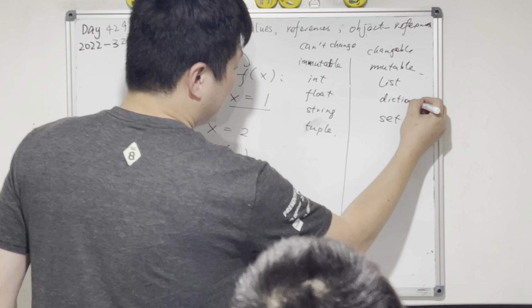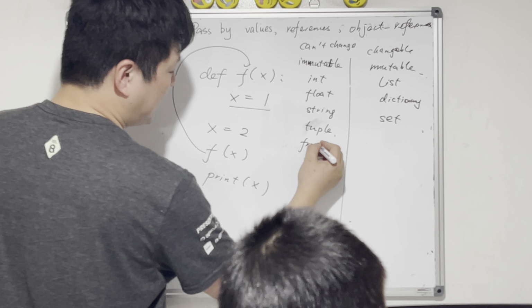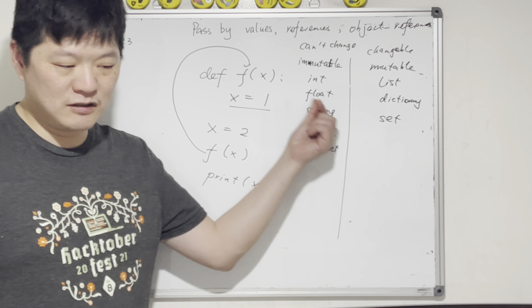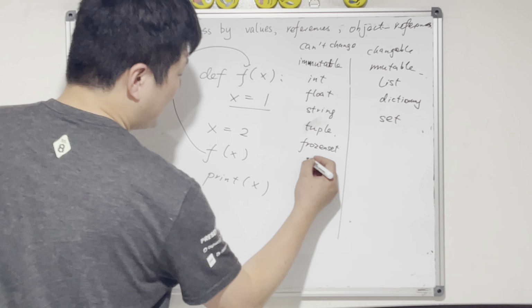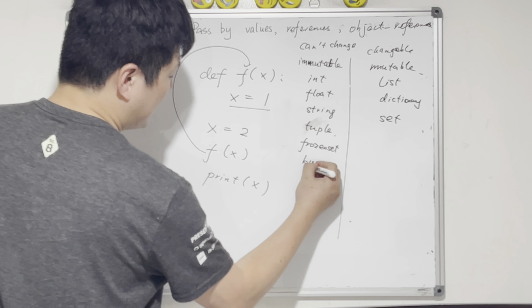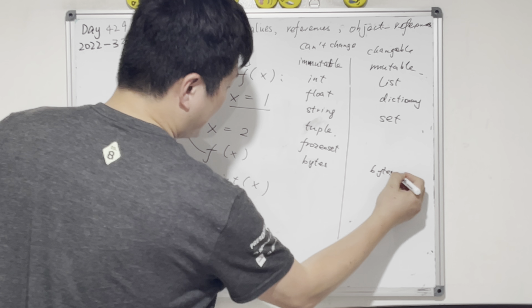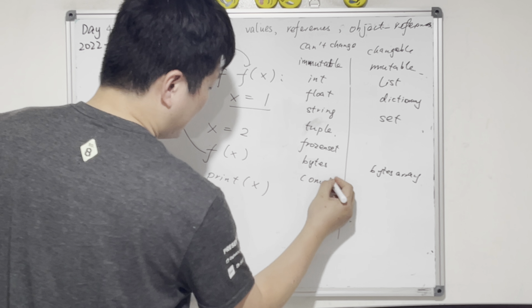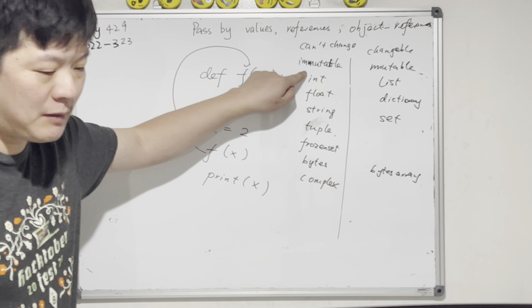Dictionary and set. The other one is frozen set. Frozen means that this set is immutable. Byte array is mutable. And also the bytes, and complex. Okay.